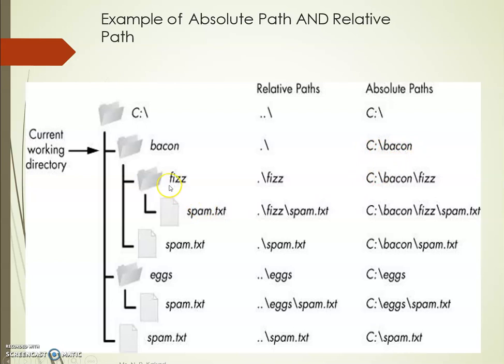And if you want to access the second folder present in the background folder using a relative path, I write dot backslash, since the current working folder is background. Then directly we write the current folder, that is fees, whereas in the absolute path we write the whole path, that is, the full path.